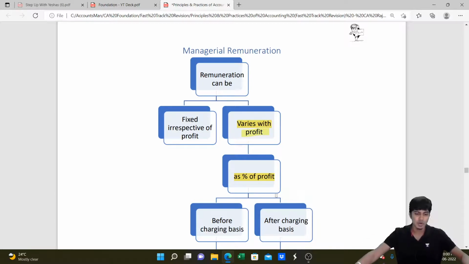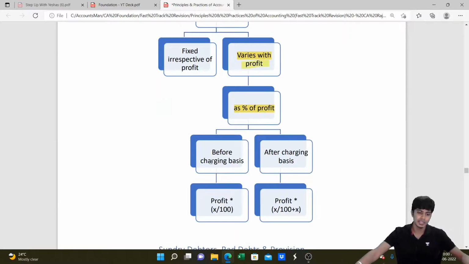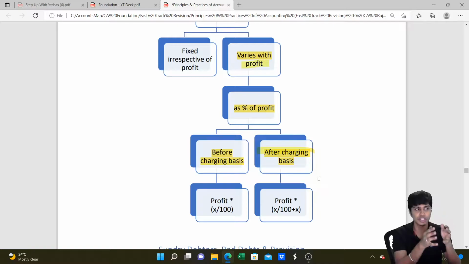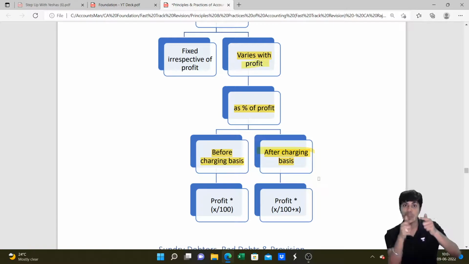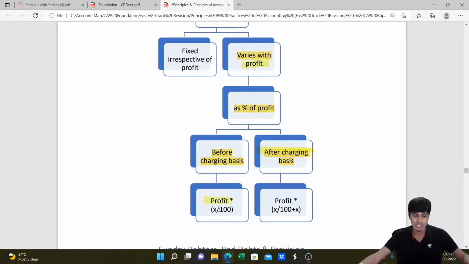In such a case, we can compute it either on before charging basis or on after charging basis. So how do we get to know whether it is before charging or after charging? This will be mentioned to us in the question. The question will tell whether to compute managerial remuneration on before charging basis or after charging basis. If they say before, if it is X%, you do X by 100, simple. If they say after, you should do X divided by 100 plus X. So this is the tricky part and this is what you need to remember.